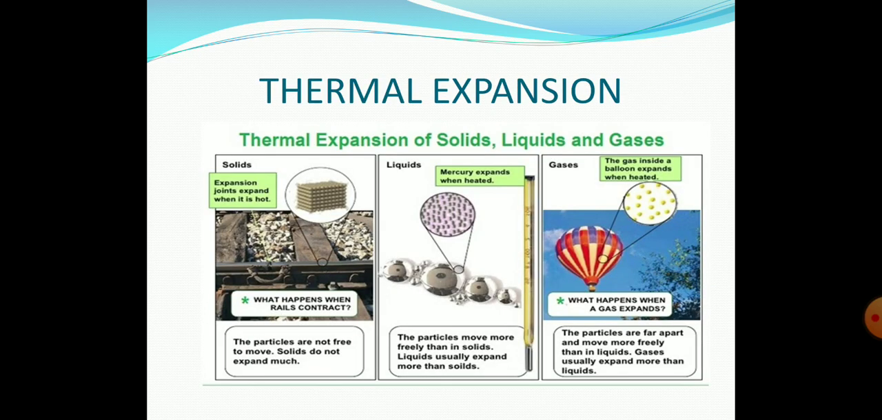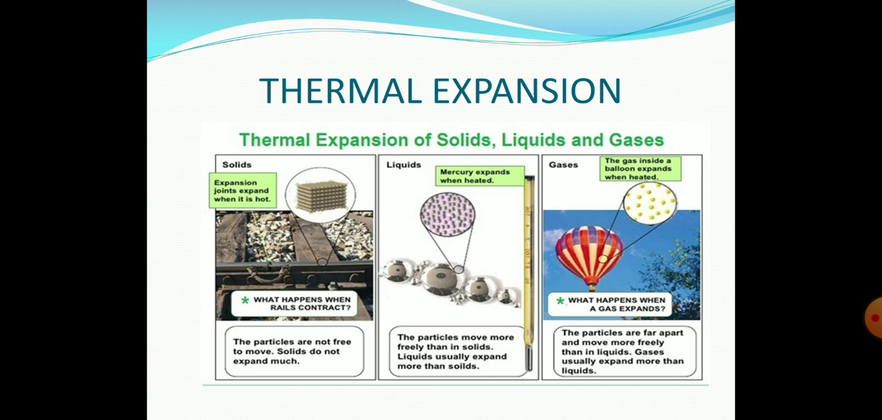First, solids. When solids expand, you can see this in the railway tracks. The rails are made of iron, is it not? Between the rail tracks there will be some gap, because in summer the rail tracks will expand. Summer means there will be heavy heat because of the sun. So the rails, the solids, will expand, so a small gap is given between the two rail tracks.